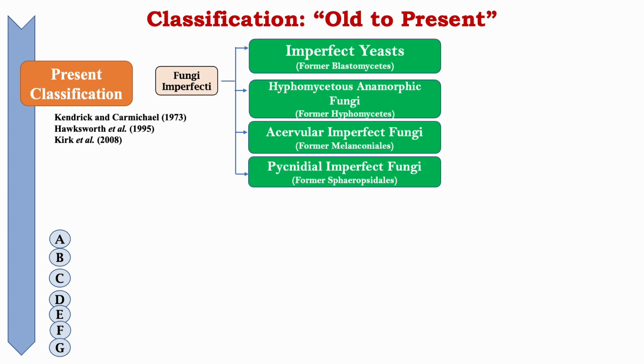Presently, Kendrick and Carmichael in 1973, then Hawksworth 1995, Quirk and co-workers 2008, divided the fungi imperfecti into imperfect yeasts, formerly known as blastomycetes, then hyphomycetes, anamorphic fungi, formerly known as hyphomycetes, then acervular imperfect fungi, formerly known as melanconials, and the last one is pycnidial imperfect fungi, formerly known as sphaeropsidales.